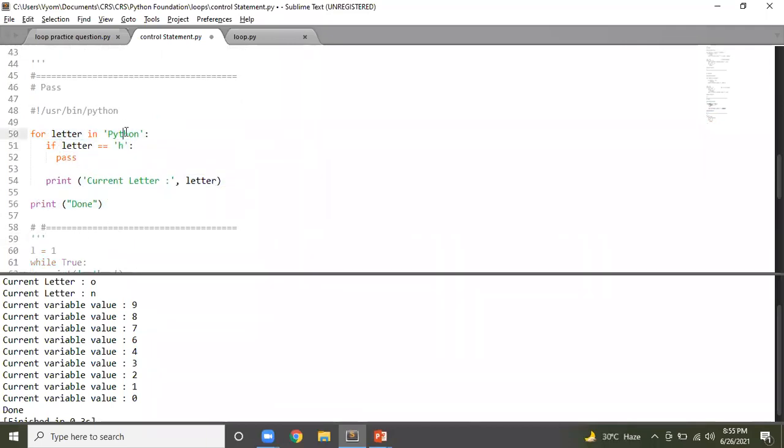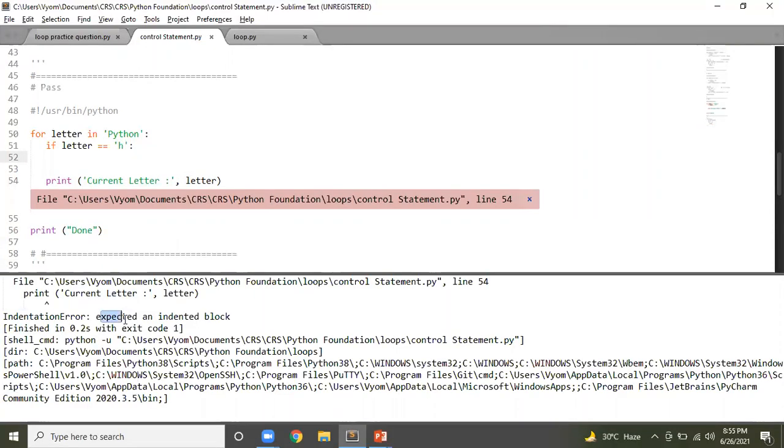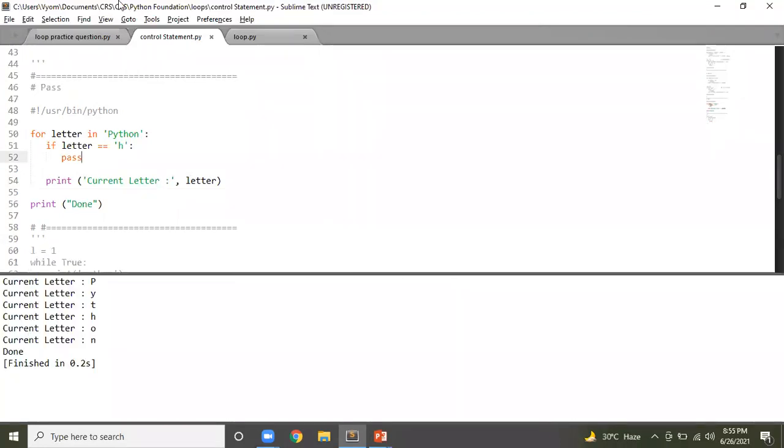What you do for Python: for letter in Python, if letter equals H, just pass. Otherwise keep printing. So nothing happens in this case. Python, everything gets printed. So pass is a null operator. It is just written for syntactical correction. Because if I don't write pass here, it will give you an error saying expected an indented block, but nothing was given. So you just give pass for syntactical correction. That's it. There's no significance of pass.